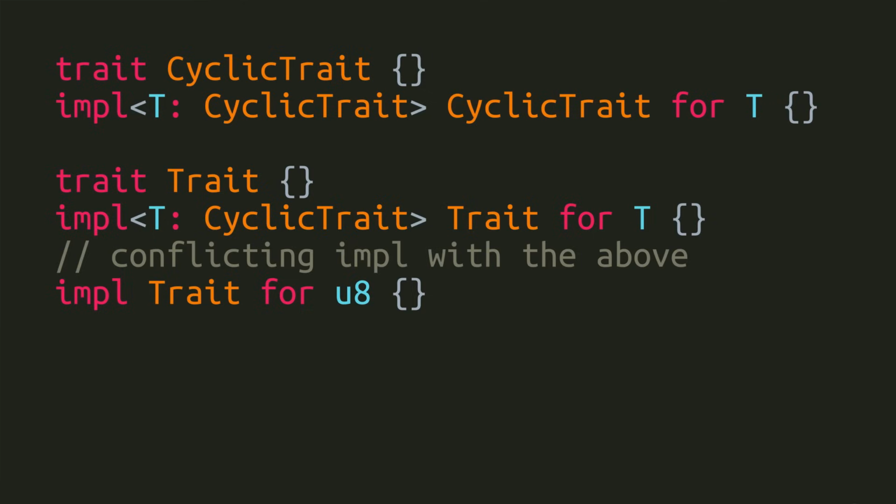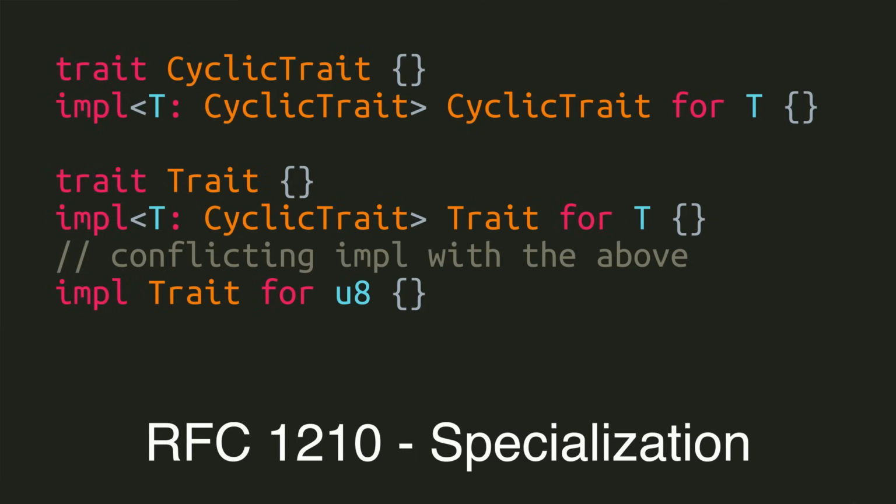I'm not going to go any deeper because honestly, I'm not really a type theory guy, and I was lucky to figure this out at all, and I may very well have made a mistake in what I've described so far. But if I am understanding correctly, if we implement the specialization feature described in RFC 1210, then this code may actually work again, even with co-inductive overlap detection. Or maybe I'm just completely lost. I'd say there's a 50-50 chance of either way. Someone smarter than me, please comment below and let me know.